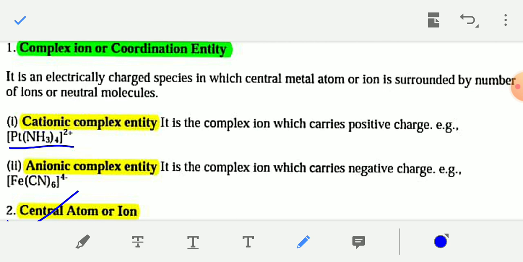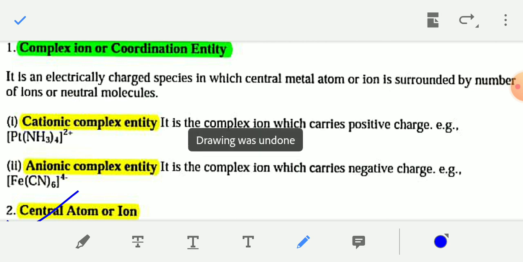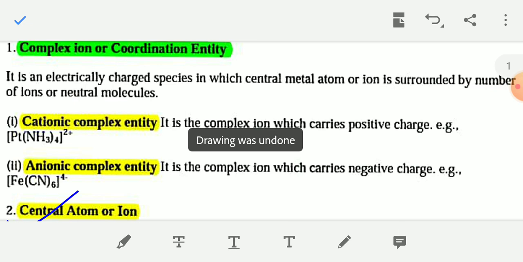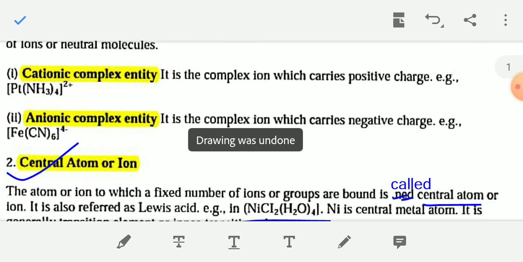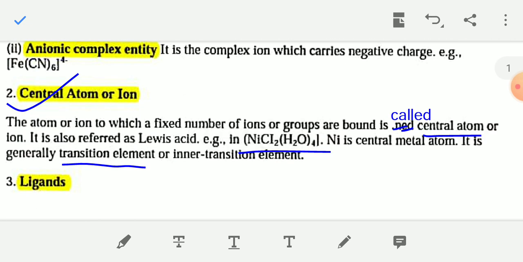Next term is central atom. In K4[Fe(CN)6], the iron Fe is the central atom present within the coordination entity. The atom or ion to which a fixed number of ions or groups are bound is called the central atom or ion.